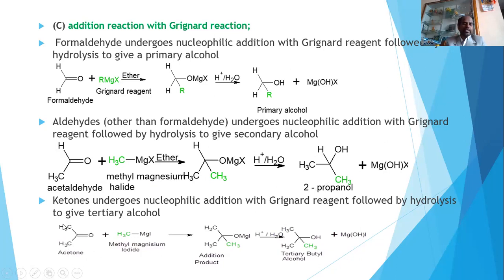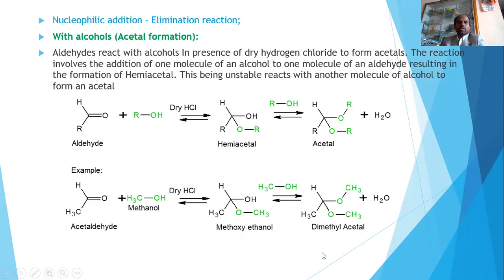Similarly, when we take a ketone, the ketone here is acetone. Ketone, when it is treated with Grignard reagent like methyl magnesium iodide, gives an addition product. This addition product on hydrolysis gives tertiary butyl alcohol. So what it means is that formaldehyde gives primary alcohol, acetaldehyde gives secondary alcohol, and ketone gives tertiary alcohol. This is about the nucleophilic addition reaction of Grignard with aldehydes and ketones. With this, I will move to the next slide.